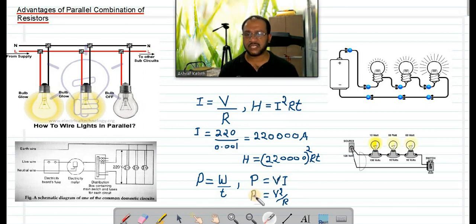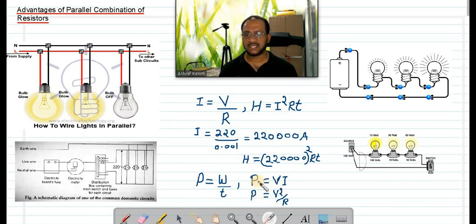The second equation is P equal to V square by R. Means if you divide square of potential by resistance, P equal to V square by R. That is also power. One more equation is there, that is I square R. Power is equal to I square R. So we have three equations for power in an electric circuit. Which are the three equations? P equal to V into I, P is equal to V square by R, and one more is that P is equal to I square R.